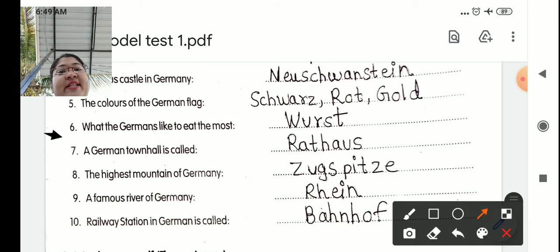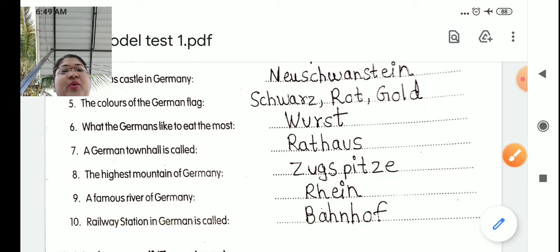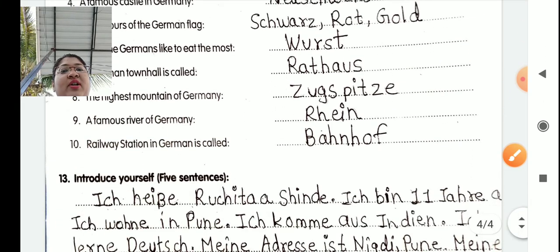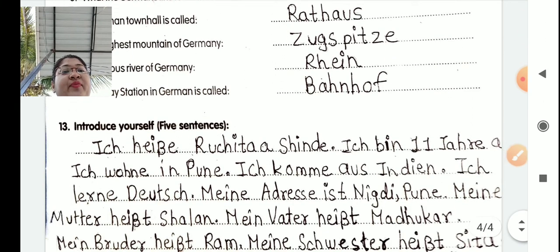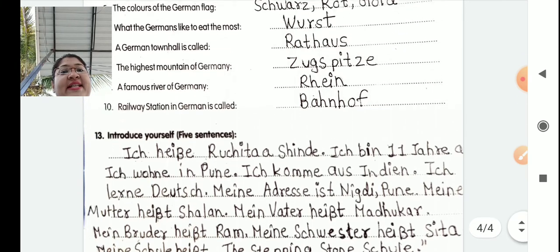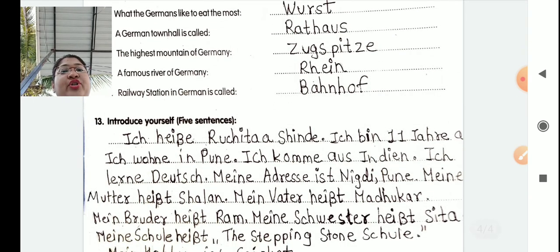Nummer 7. A German town hall is called as Rathaus. Nummer 8. The highest mountain of Germany, Zugspitze. Nummer 9. A famous river of Germany, Rhine. Nummer 10. Railway station in German is called Bahnhof. Okay. So this was the small quiz. Now the last question is of an essay. Okay. Introduce yourself. 5 sentences.